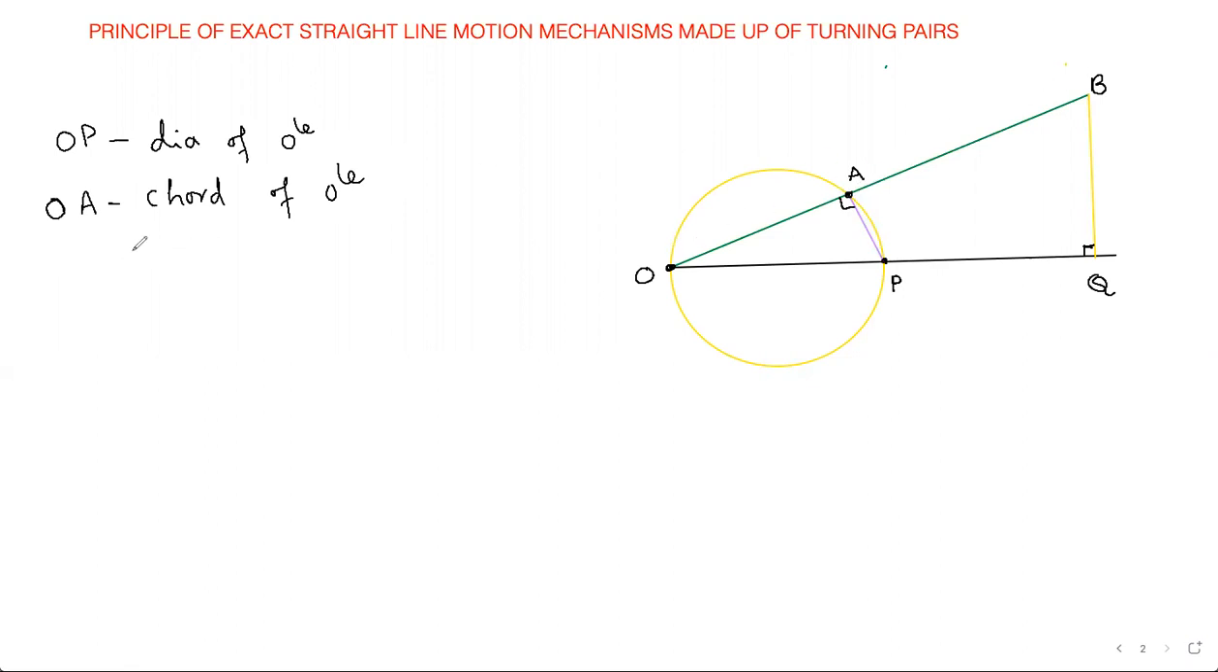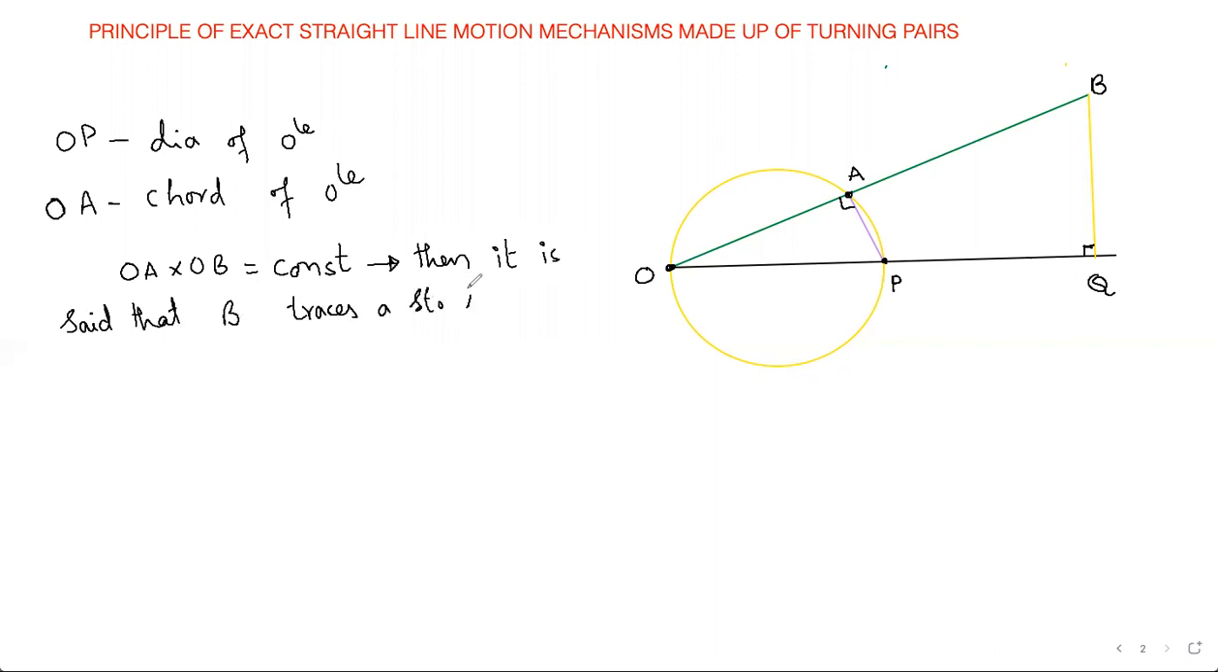Now here, if you are able to prove OA into OB is a constant, then it is said that B traces a straight line perpendicular to the diameter extended, which is OQ. It will be perpendicular to OQ once you trace the path, or the locus, of B. So our goal is this.